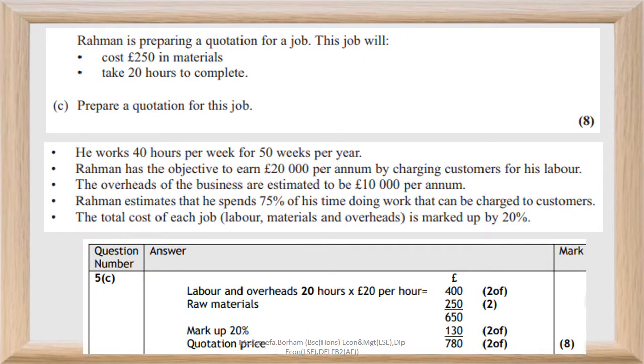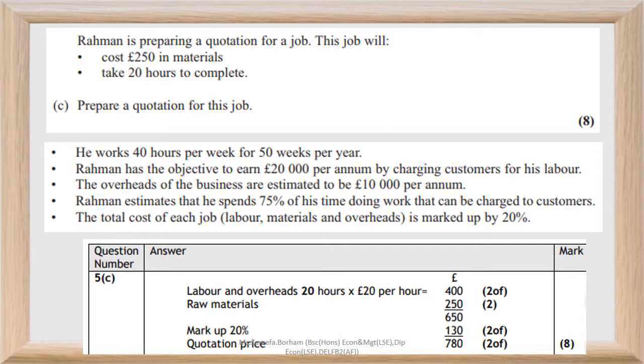Part C of the question requests for a quotation to be prepared for a job which requires raw materials costing £250, and this job takes 20 hours to complete. When preparing the quotation for this, we have to make use of the information given in the first part of the question. Accordingly, the total cost for labor and overheads which should be charged will be based on the hourly rate calculated in Part B. Thereby, since this job takes 20 hours to complete, the total labor and overhead cost to be charged for this job will be 20 multiplied by 20.